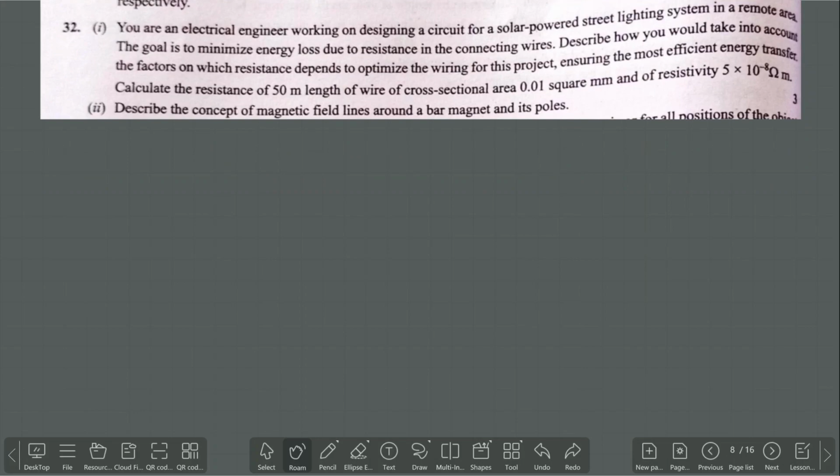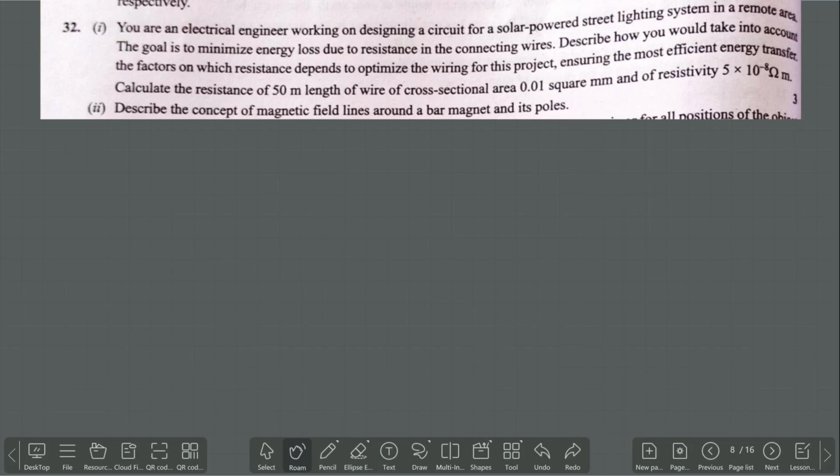You are an electrical engineer working on designing a circuit for a solar powered street light system in a remote area. The goal is to minimize the energy loss due to the resistance in connecting wires. Describe how you would take into account the factors on which the resistance depends to optimize the wiring for this project and ensure most efficient energy transfer.